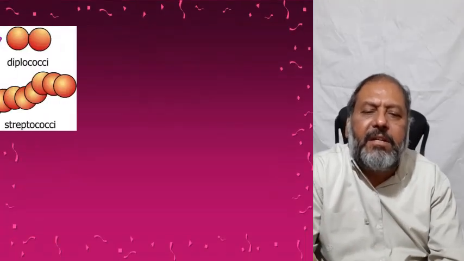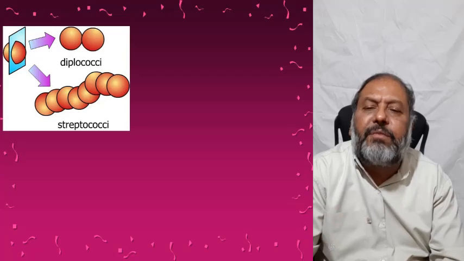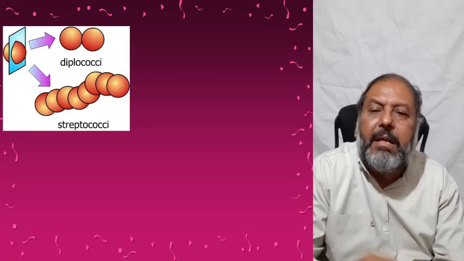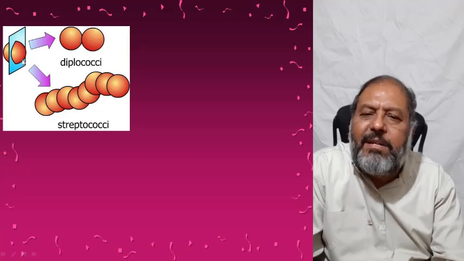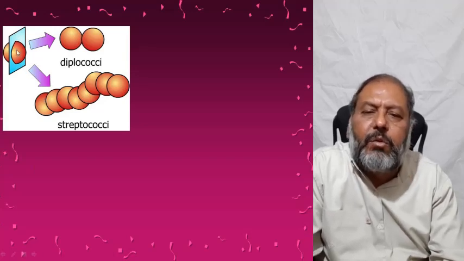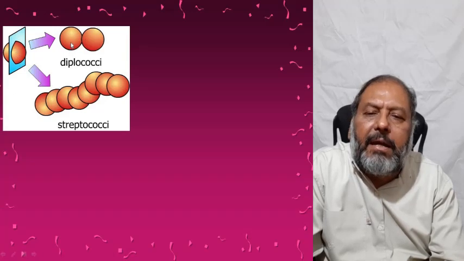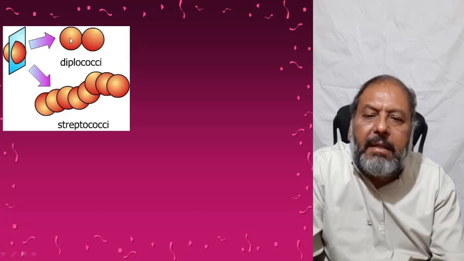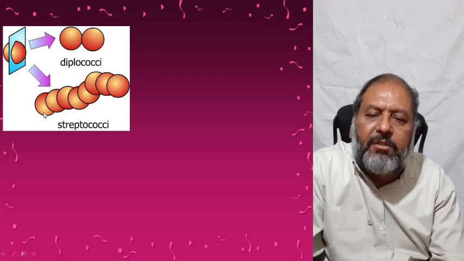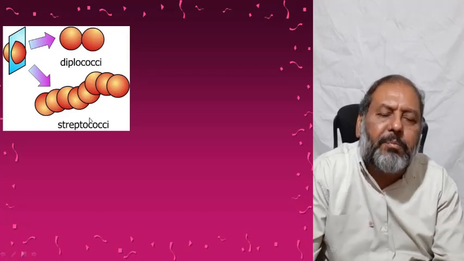And this structure of the bacteria is because of the division of the bacteria. If you look at this, one bacterium, when it divides, becomes diplococci, and the bacteria are joined together. And when they are in the form of a chain, these are called streptococcus.